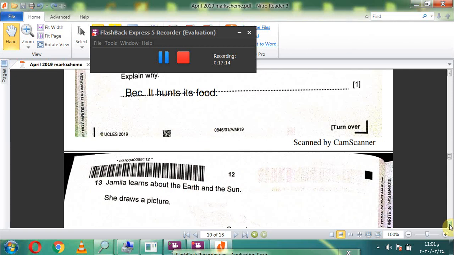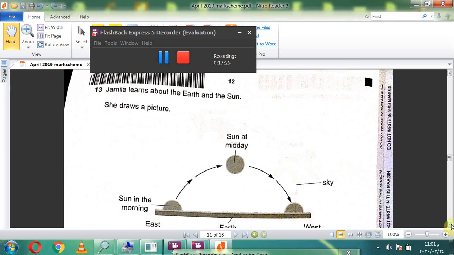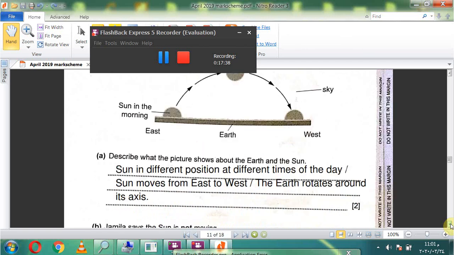Thirteen. Jamila learns about the earth and the sun. She draws a picture: the sun at midday, the sky, west and earth and east, sun in the morning. Describe what the picture shows about the earth and the sun.